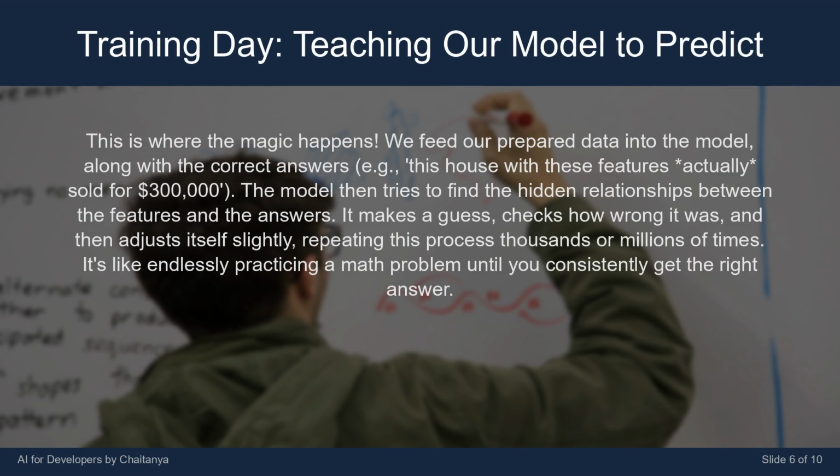This is where the magic happens. We feed our prepared data into the model, along with the correct answers. E.g., this house with these features actually sold for $300,000. The model then tries to find the hidden relationships between the features and the answers. It makes a guess, checks how wrong it was, and then adjusts itself slightly, repeating this process thousands or millions of times. It's like endlessly practicing a math problem until you consistently get the right answer.